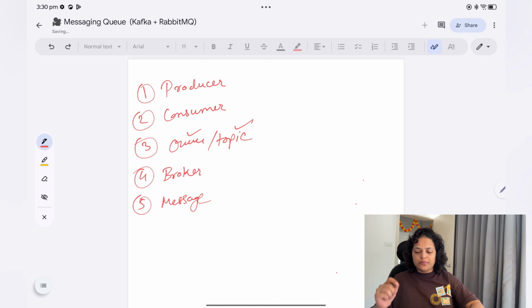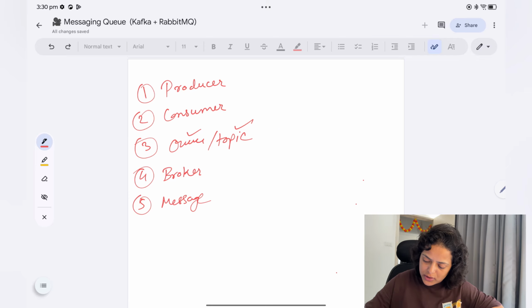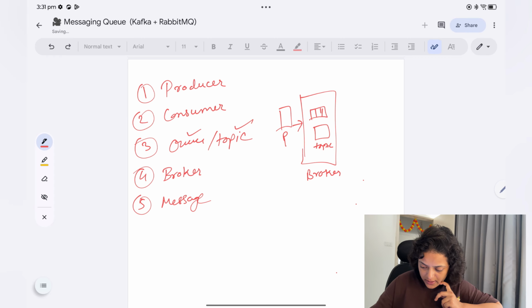Now, the producer is something you can call a message sender. First you will have a producer here, then you will have a broker here. You are sending a message to the broker, and inside the broker you will have a queue or a topic, and after that you will have a consumer which will consume this message.